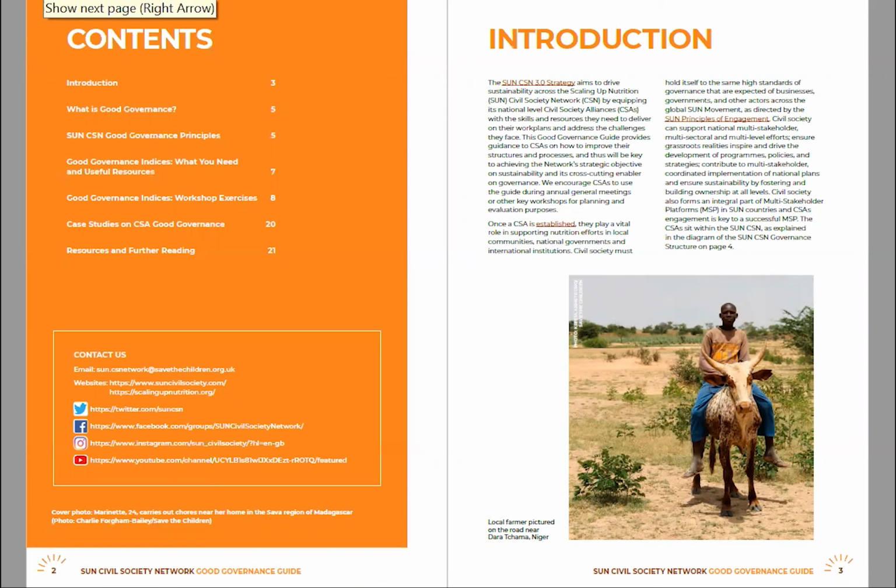The document can be completed online via the PDF that we have here, or can be printed out and completed by hand during a face-to-face workshop.